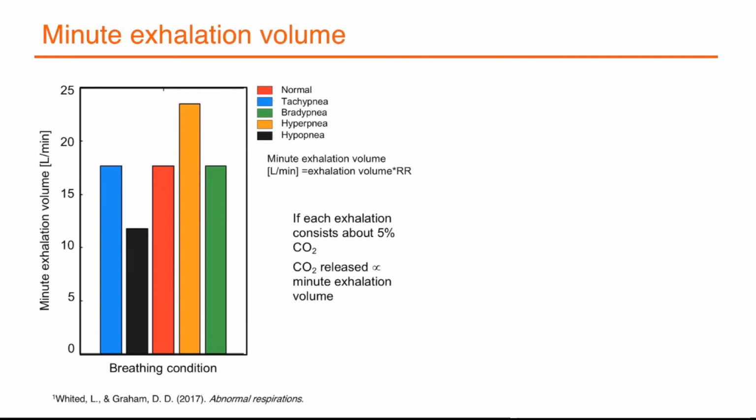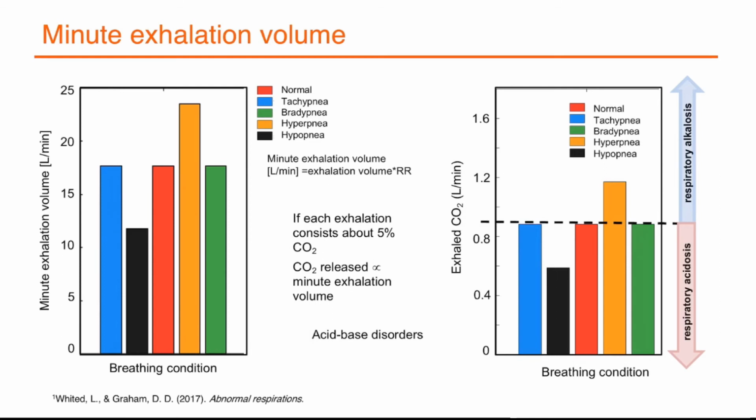The next slide shows minute exhalation volume based on tidal volume calculated from flow profiles. This figure shows that the amount of volume released in hypopnea is less than normal, which was equal to tachypnea and bradypnea, and which was less than hyperapnea. As mentioned in the beginning, the amount of carbon dioxide released is proportional to the amount of air you exhale, which is 5% in volume. So a histogram of the amount of carbon dioxide exhaled in each condition was prepared to understand the acid base disorders in respiration.